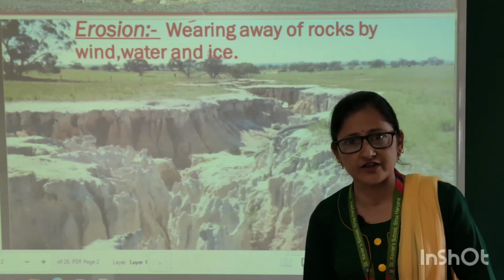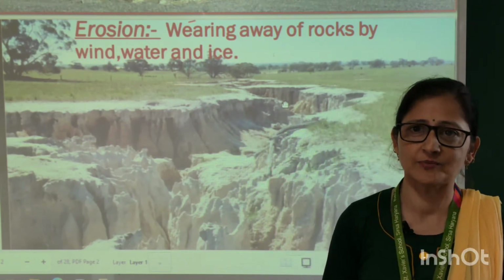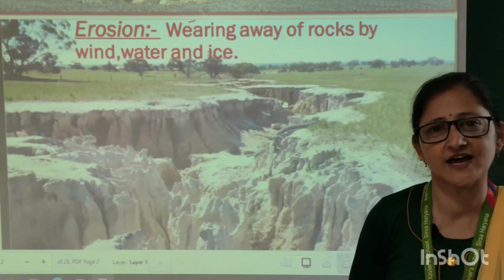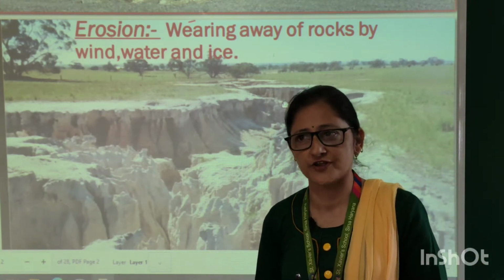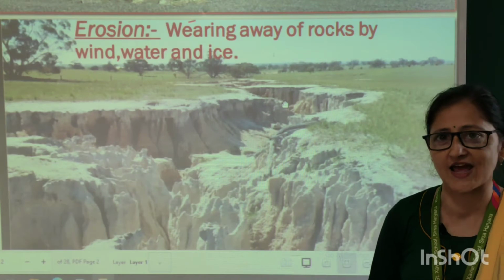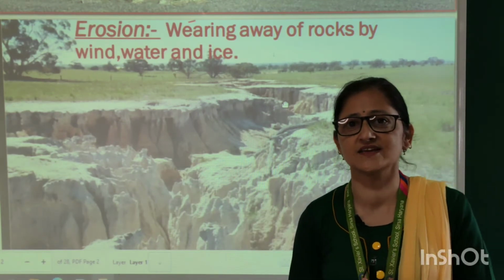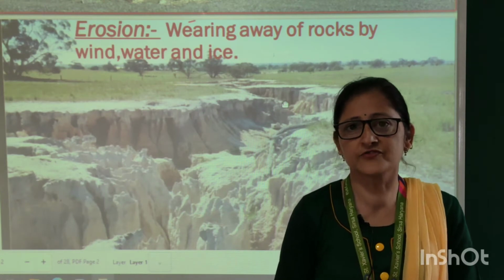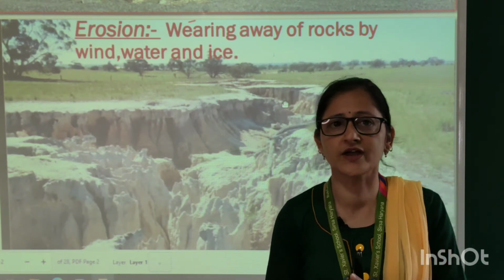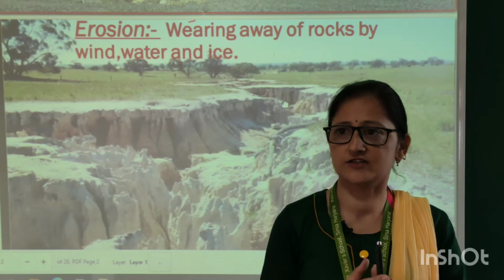Wearing away of rock material from one place to another place with the help of air, wind or ice is known as erosion. Now this erosion you can see in your areas also. When wind moves, you can notice very fine particles of soil.